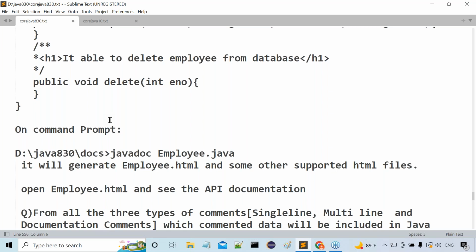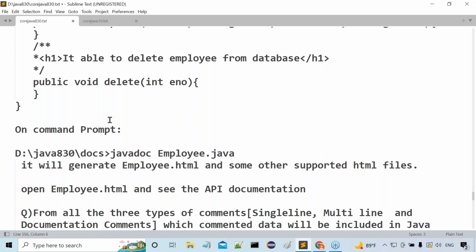Next one. In how many ways are we able to prepare API documentation? In two ways. One is manual approach, another one is by using the Javadoc tool. Manual approach is not possible. Why? Because we are going to prepare large applications where a large number of classes and interfaces are used. Preparing API documentation manually for all of our classes and interfaces may take a lot of time. It is not at all possible here.